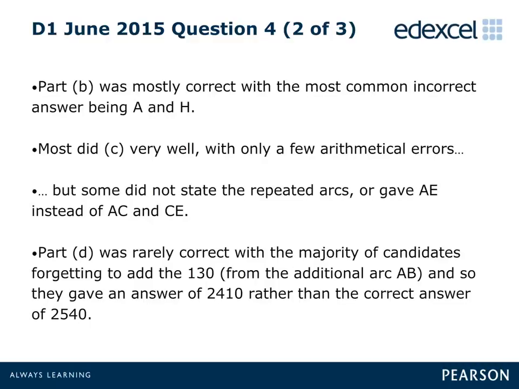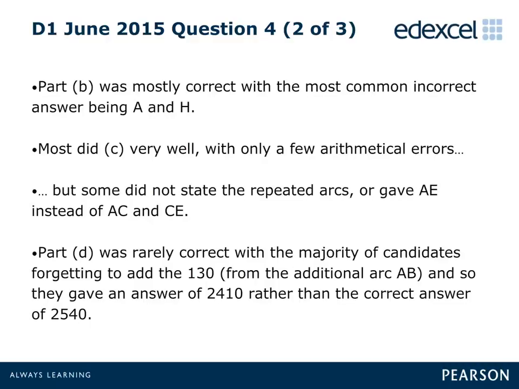Part B was nearly always answered correctly, although an answer of A and H was occasionally seen by examiners. Apart from those candidates who forgot that an additional arc had been added to the problem, and so inferred that the network only contained 2 odd nodes, the vast majority stated the correct 3 distinct pairings of the correct 4 odd nodes.